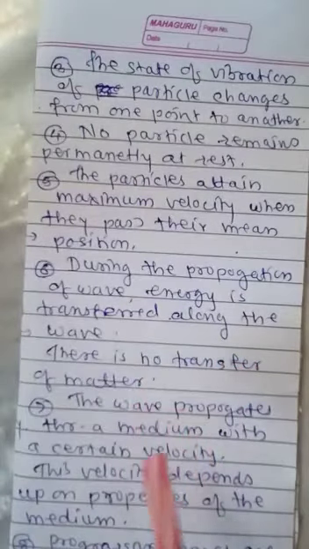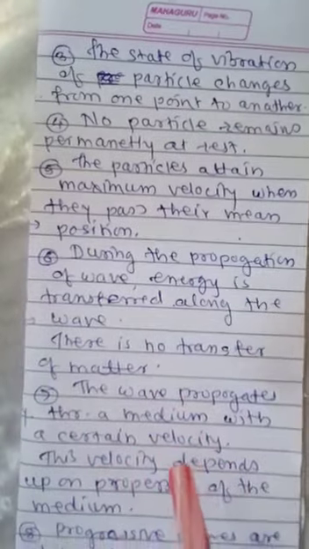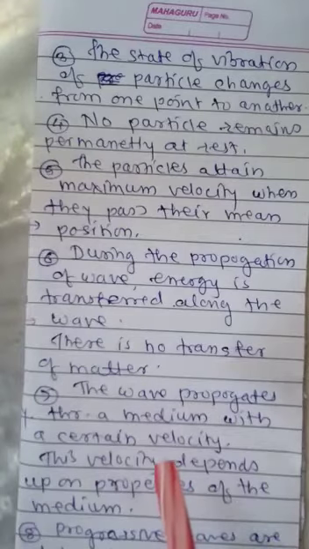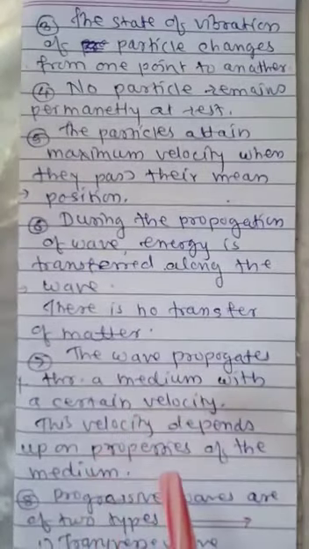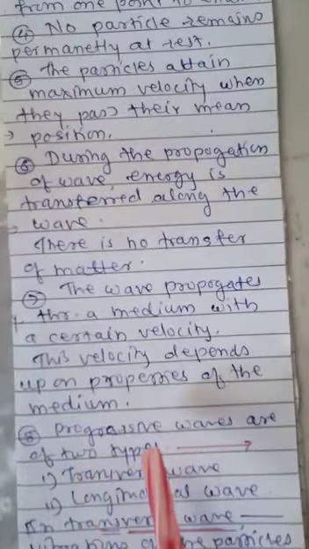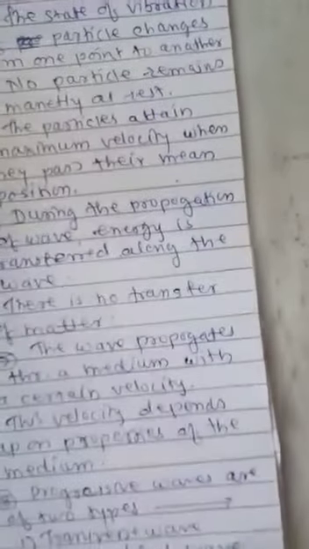Next point, the wave propagates through a medium with a certain velocity, which means in a progressive wave the particles have a certain velocity. This velocity depends upon the medium through which the wave propagates. And next point, progressive waves are of two types. First type is transverse wave and second type is longitudinal wave.